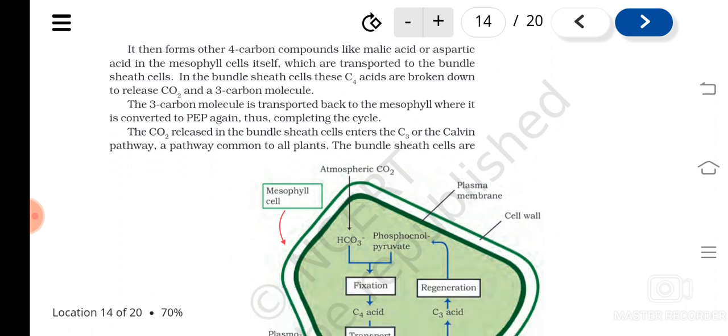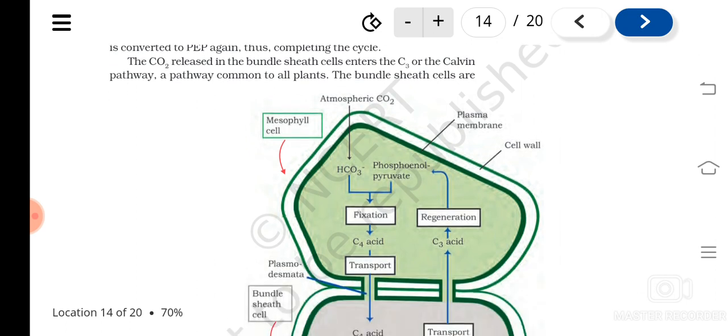In the bundle sheath cells, these C4 acids are broken down to release carbon dioxide and a 3-carbon molecule. The 3-carbon molecule goes back to the mesophyll cells, where it is converted to PEP for accepting a new carbon dioxide molecule. The carbon dioxide released in the bundle sheath cells enters the C3 cycle or Calvin cycle.